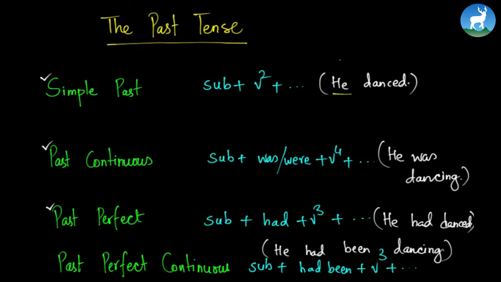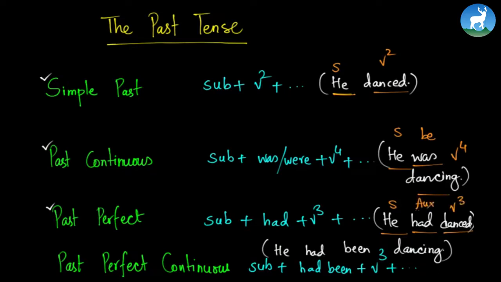He is the subject while danced is the verb. In past continuous, he is the subject, was is the be verb, and dancing is the fourth form of verb, also known as present participle. And if we go to the past perfect tense, he is the subject, had is the auxiliary verb, and danced is the third form of the verb, correct?